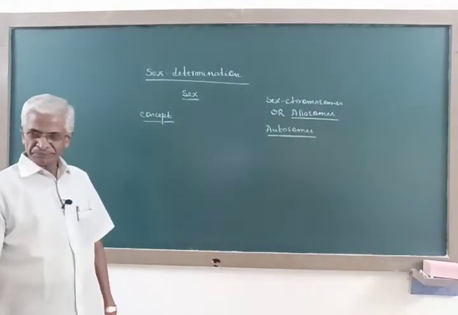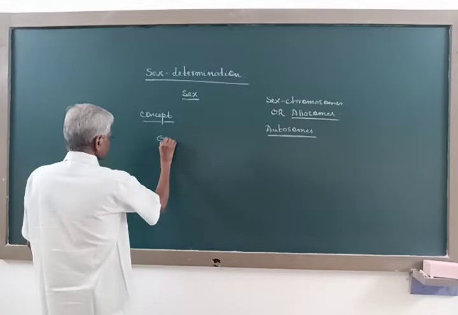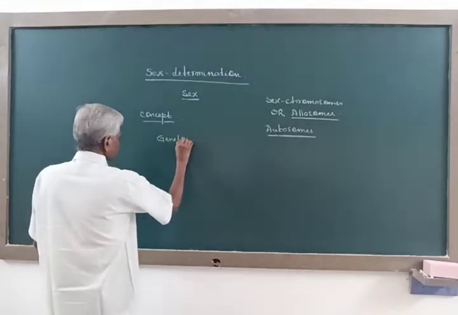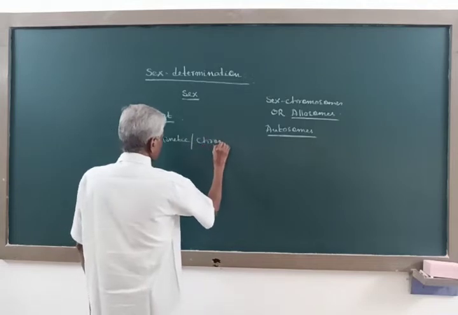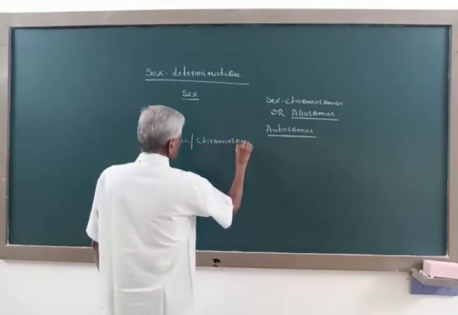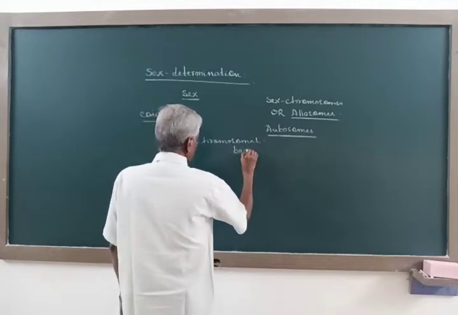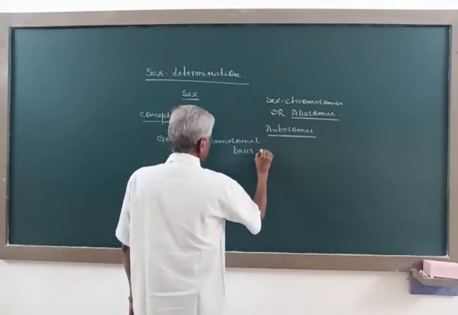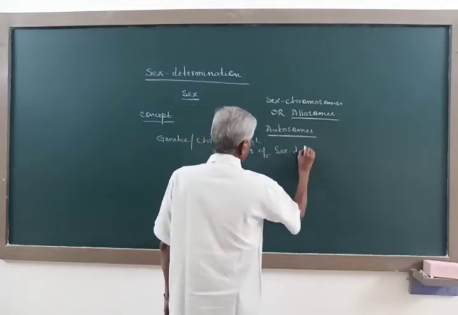Now, this concept is called the genetic or chromosomal basis of sex determination.